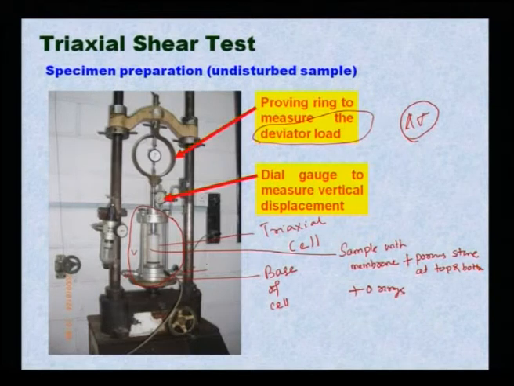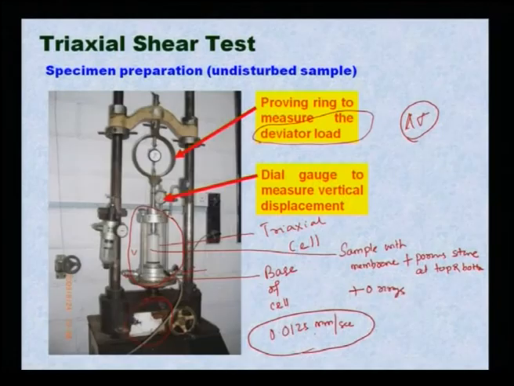Here there are some arrangements where you can set the strain rate, say I can set 0.0125 mm per second. That means, with this strain rate it will allow this proving ring, or this arrangement, to go inside at 0.0125 mm per second.